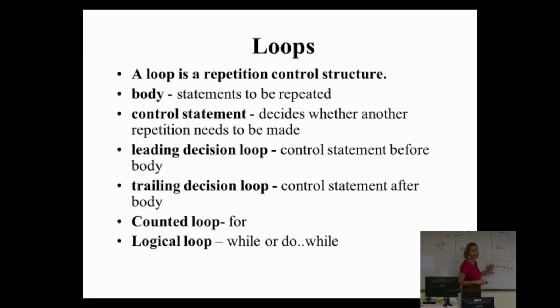The loop for the trailing decision is called the do-while. And this one, the good news is it's easier to set up. The bad news, we use it less often, because most of the time, we want to give the user the option of not having to go through the loop. Now, we also have one special loop. So there's 3 loops. I don't know where I was coming up with 4. The other special loop we have is the for loop, which is done for counting. Most people like that loop. It's fairly straightforward, fairly cryptic. But that's special purpose, and we can't use that all the time. So those are the 3 loops we're going to look at.